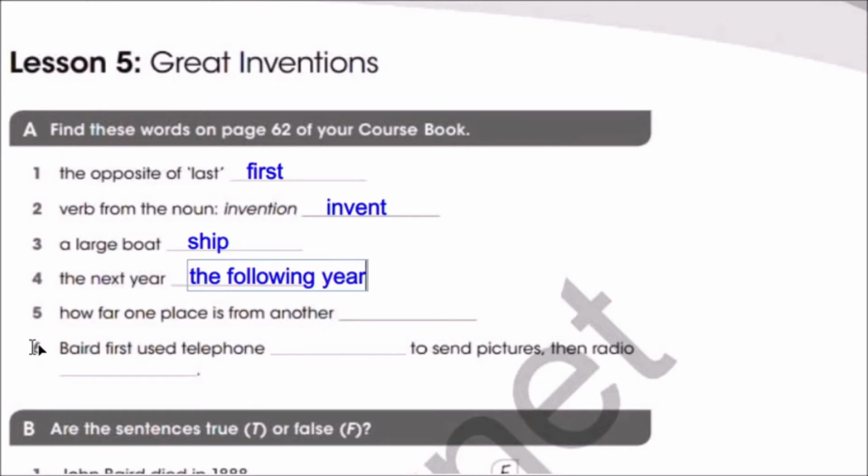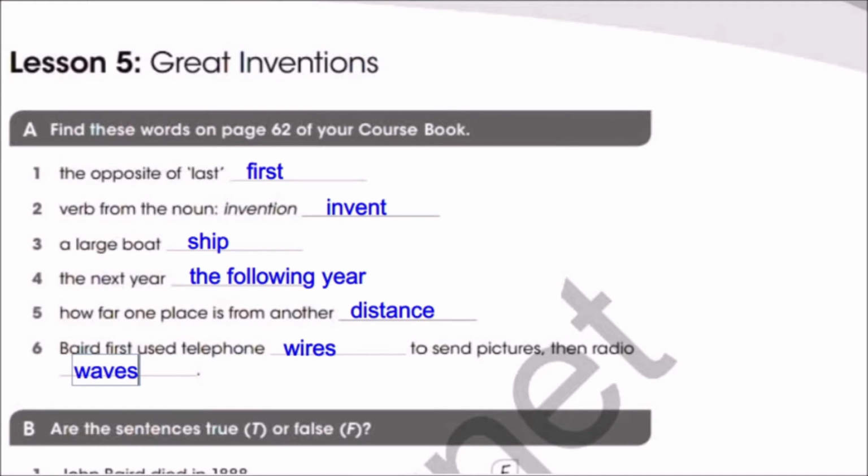Number 5, how far one place is from another. Very good. Distance. Number 6, Beard first used telephone. Very good. He used telephone wires to send pictures. Then he used radio. Very good. Radio waves.